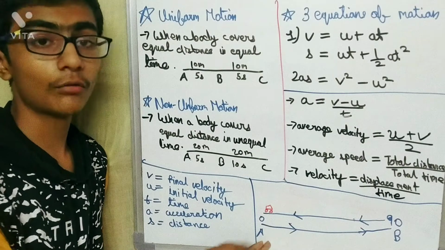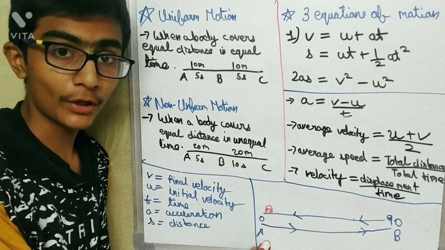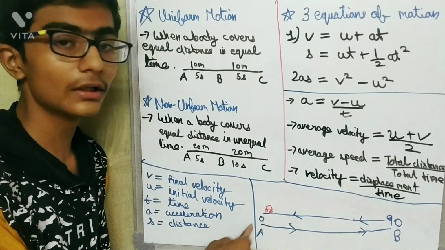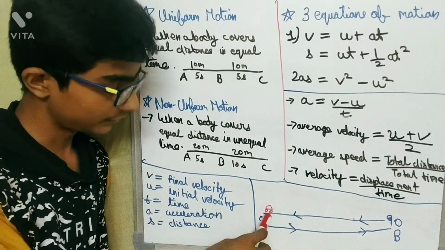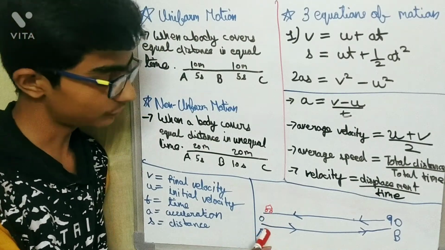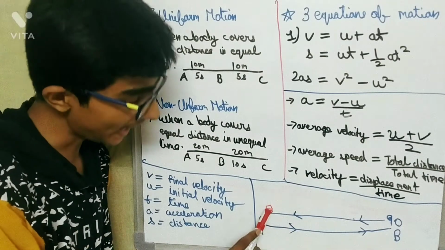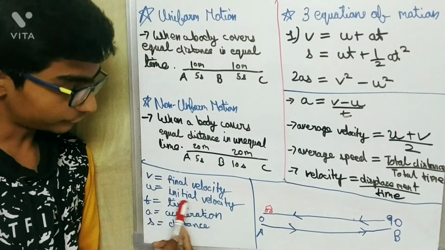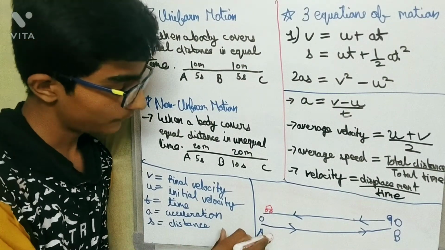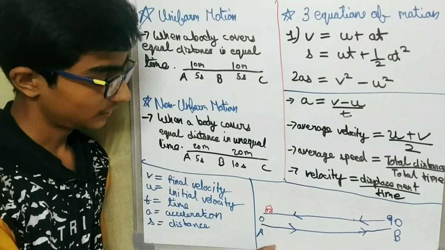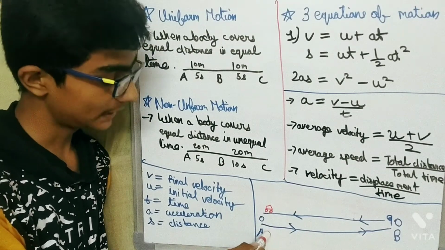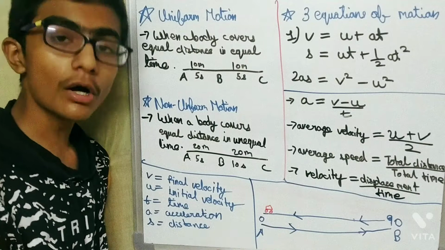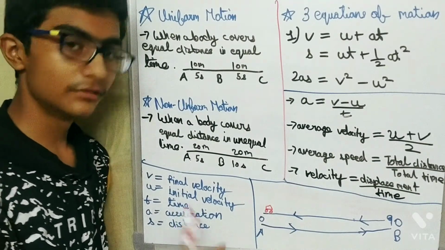It is at rest, means it is not in motion, it is not moving. So automatically when an object is at rest at the starting point, the initial velocity, see, the starting point is called initial velocity, and from where the body starts is called initial velocity, and from where the body ends is called final velocity. So here are written final velocity and initial velocity. So now if the body is at rest and is starting from a point, then automatically the initial velocity will be 0, because the body is at rest.